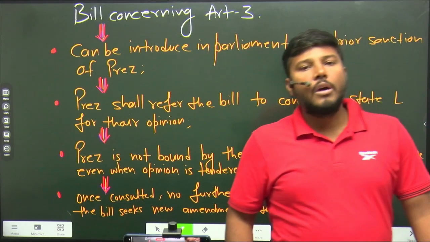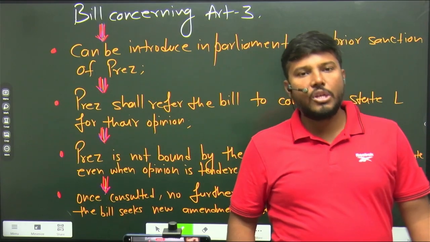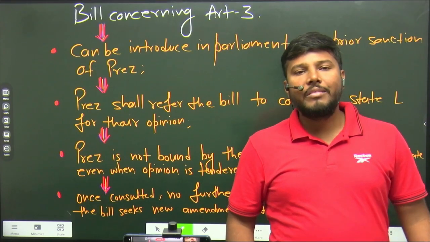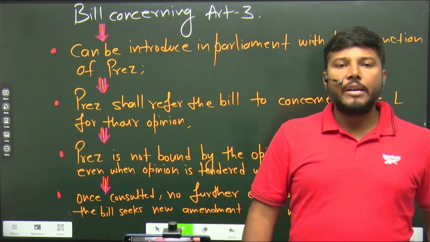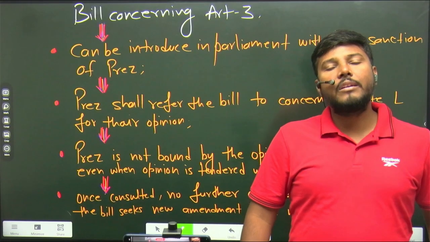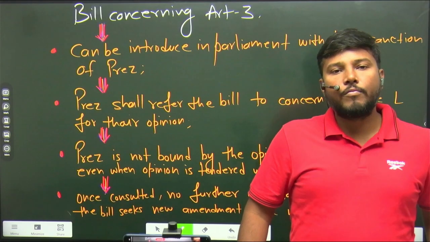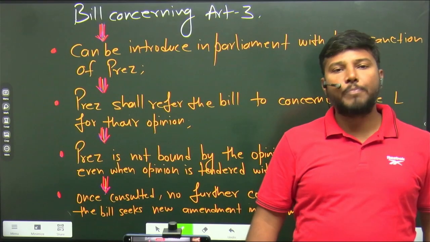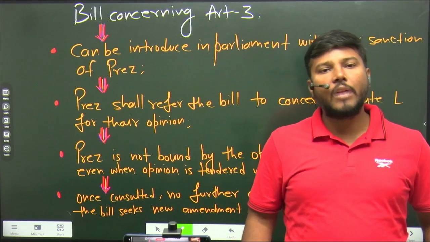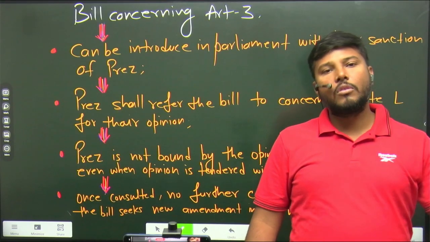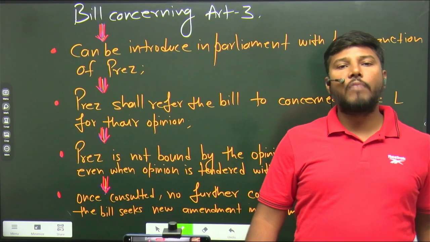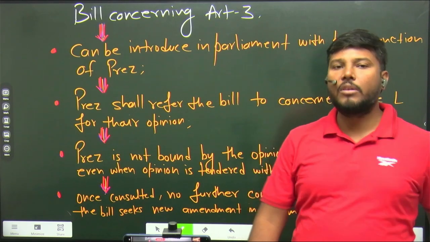For example, if the boundary area of the state of Uttar Pradesh is going to be changed in any manner, either increment or decrement or whatever, then the prior sanction of the President is needed. Once the President has given the prior sanction for the introduction of the bill, then the President is duty bound to find the opinion of the state of UP on this matter, that okay, what do you think, we are going to change your boundary area, either increment or decrement, we are not concerned about that. So first, the President's prior sanction is important. The second one is the President shall seek the advice and opinion of the concerned state assembly or state legislature.